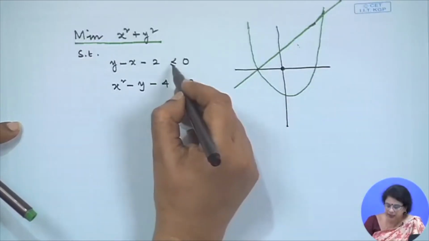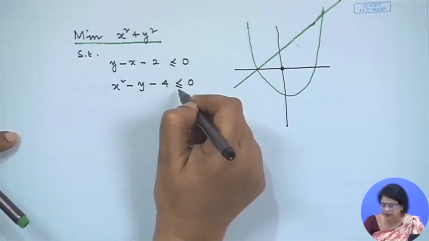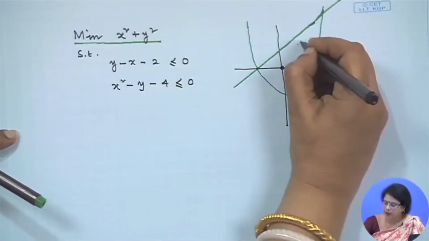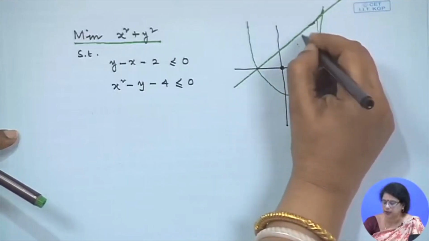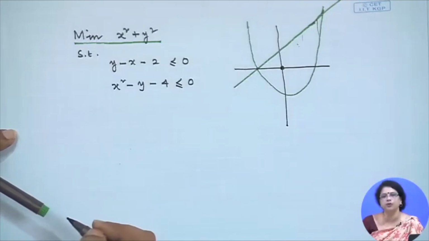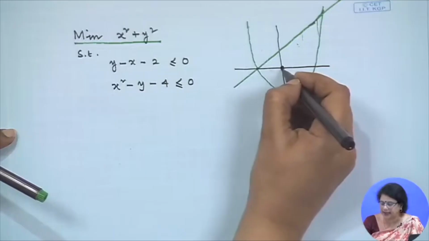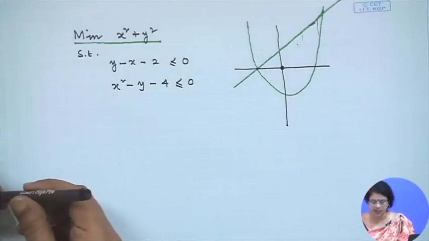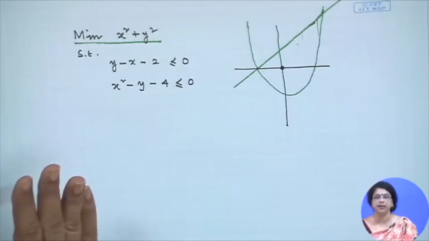But here we are considering the space where we have the inequality constraints less than or equal to 0 in both cases. That is why the feasible space is this whole region together. And here if you find the objective function value, very easily we can say that it is the minimum value of the objective function. But if we ask what is the maximum value of the objective function, then we can say something else.